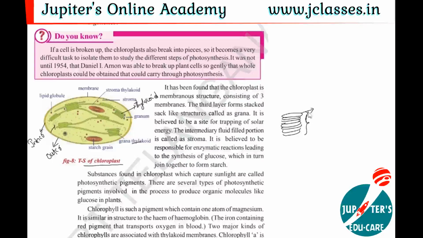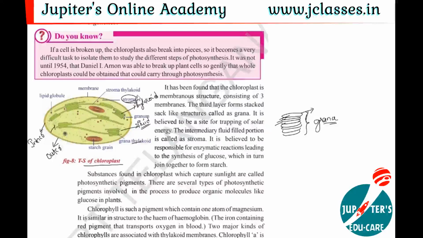So what will we call this arrangement? We will call it grana, the group of thylakoids. This is one thylakoid, this is one thylakoid, like this. The group of thylakoids is called grana. And the remaining space inside the chloroplast, which is completely empty space, is filled with fluid. This fluid-filled part inside the chloroplast is called stroma. Is it clear? So, grana, stroma, thylakoids, inner membrane, outer membrane.